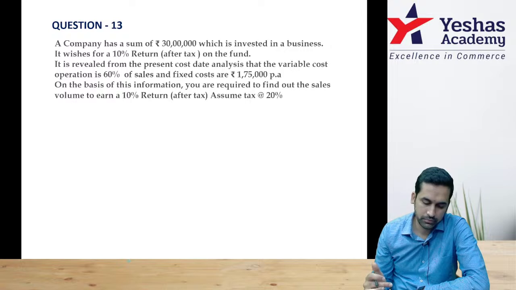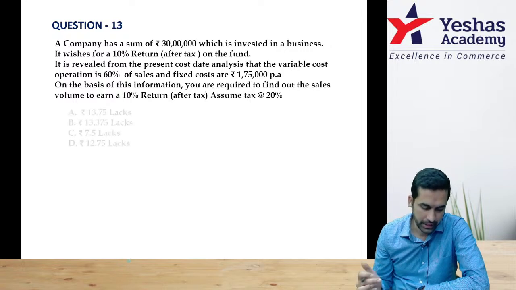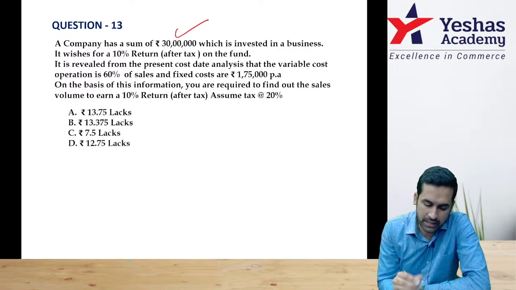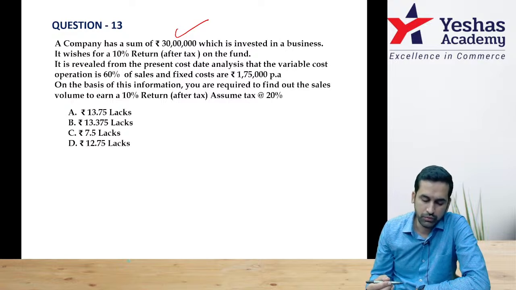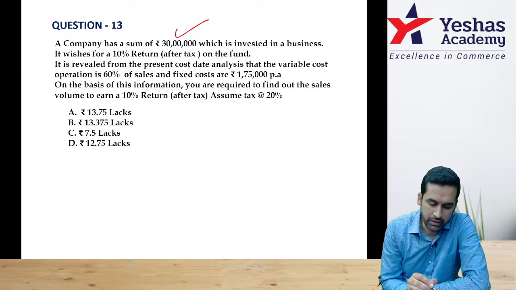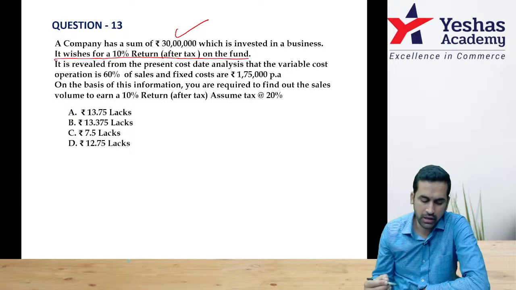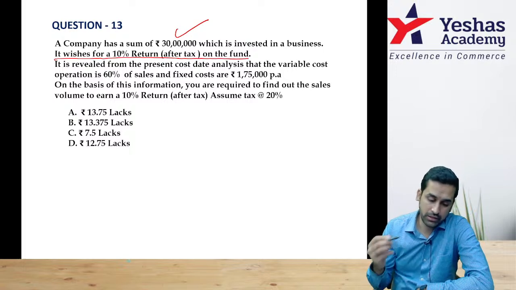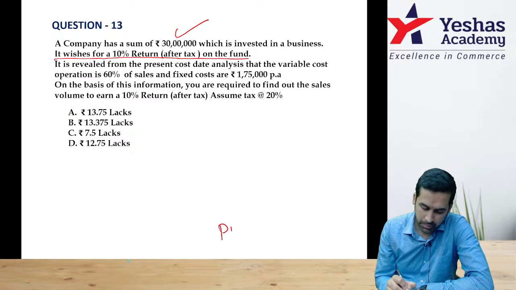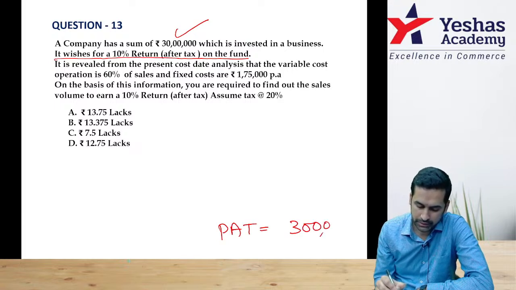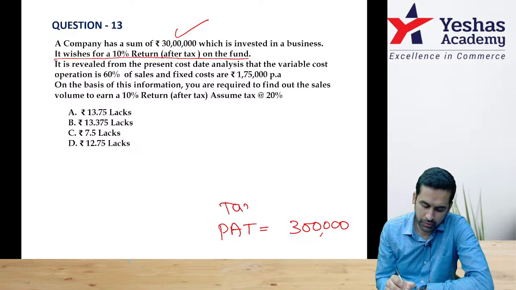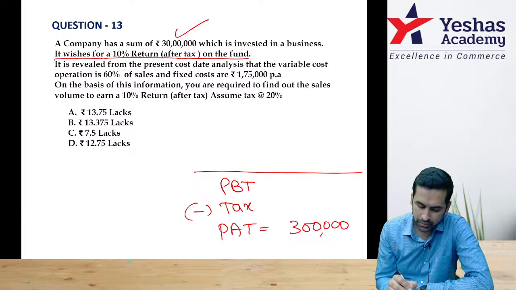Yeah. Question 30. Give a try. A company has a sum of 30 lakh rupees invested in a business. It wishes to earn 10% after tax return. That means PAT should be 3 lakh rupees. Correct? Before this I have to pay tax. Then I will get PBT.